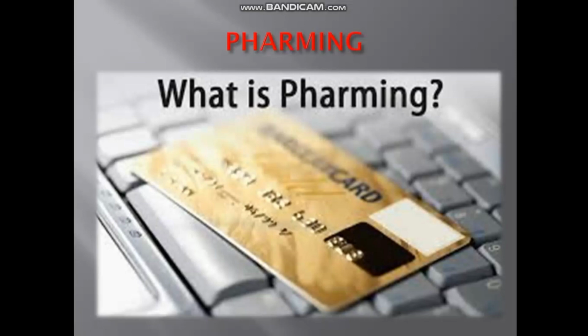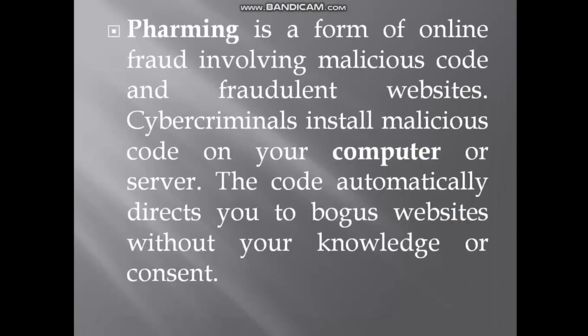Now the next topic is pharming. So what is pharming? Pharming is a form of online fraud involving malicious code and a fraudulent website. Means it is just like phishing. This is also used to collect secret information from the user, which can be used for unethical purposes. Cyber criminals install malicious code on your computer or server. The code automatically directs you to a bogus website without your knowledge or consent.